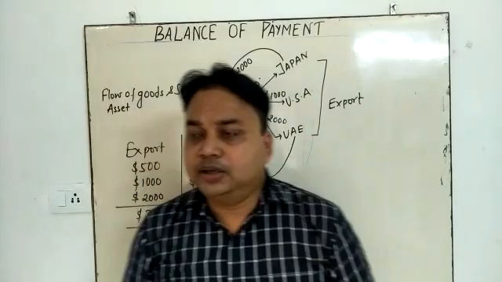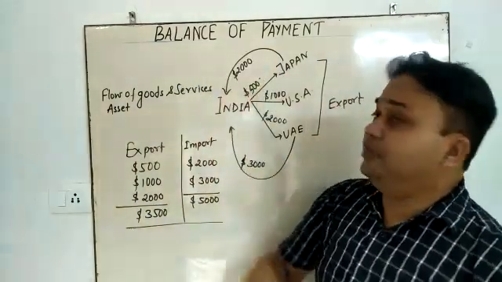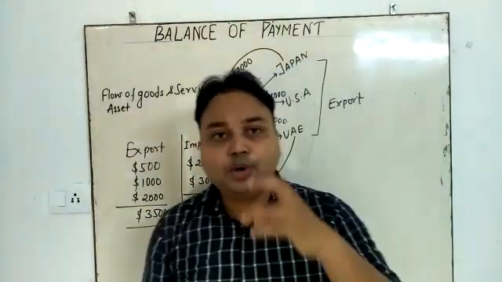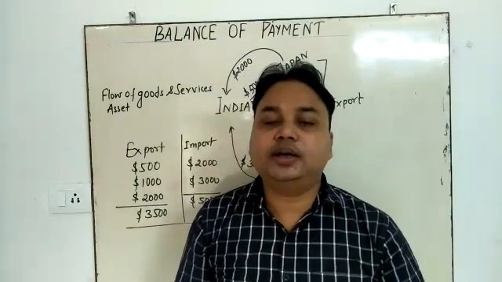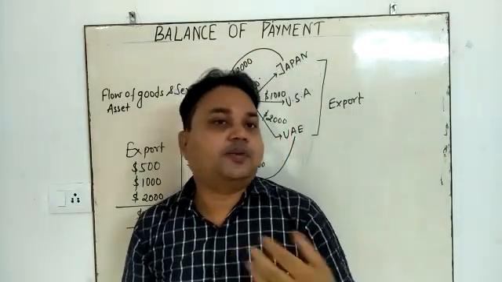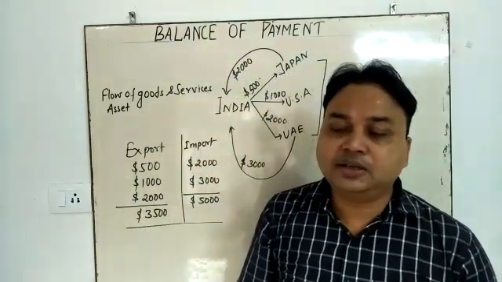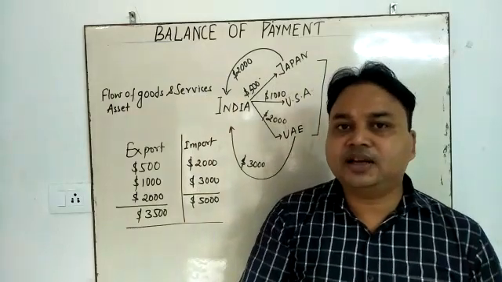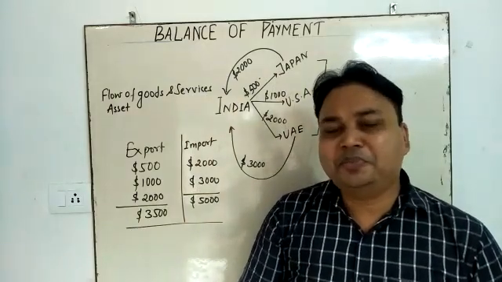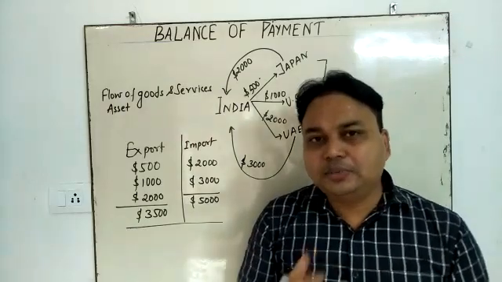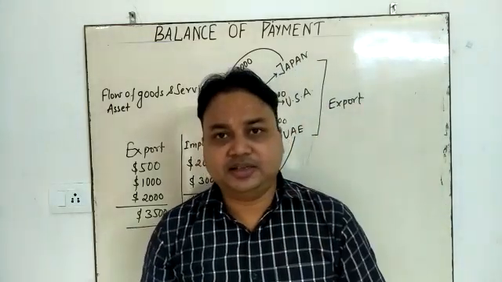Okay, come to the payment. My dear student, the mode of payment from one country to another country is the foreign exchange. We have already studied that foreign exchange means foreign currencies. So whatever payment is made through export or import is in the form of foreign currency.